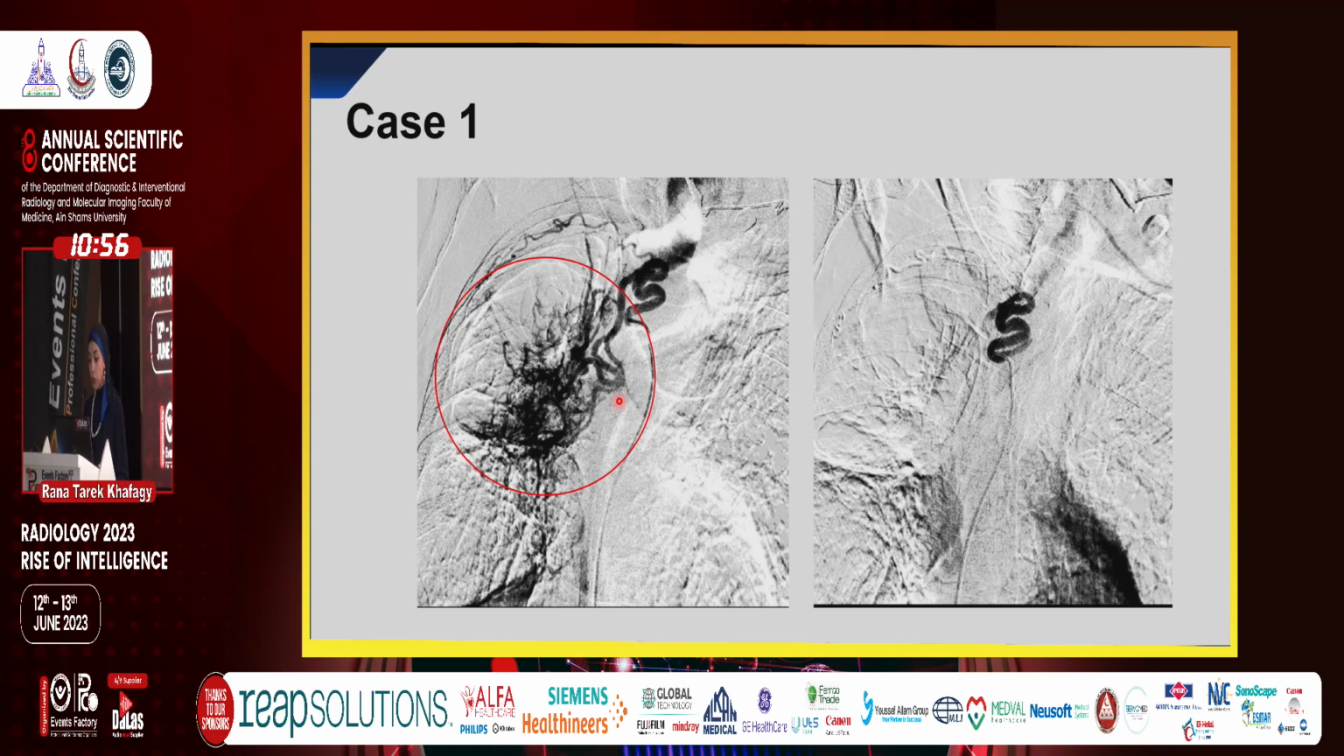And this is post-embolization using 300 to 500 PVA particles. We can see the disappearance of the blush with successful embolization.